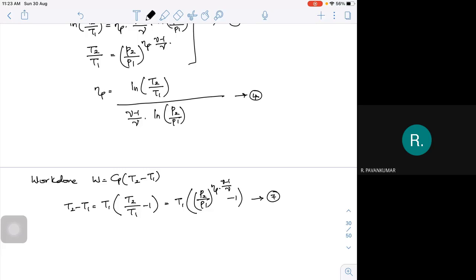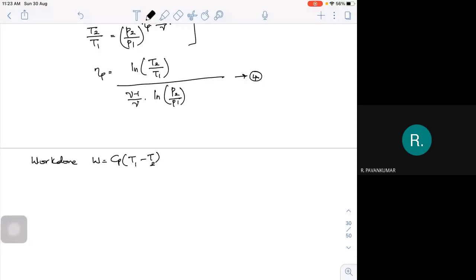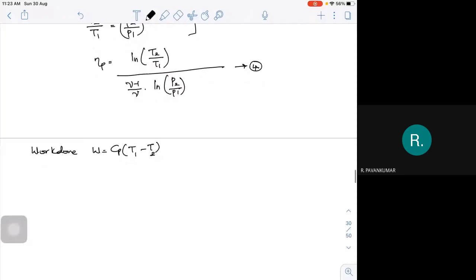Sorry, it should be T1 minus T2, not T2 minus T1, because it is higher temperature minus lower temperature. Higher to lower, so all the things are going to change. It is an expansion process, so T1 minus T2. Compression will be T2 minus T1. Then this will be T1 minus T2.